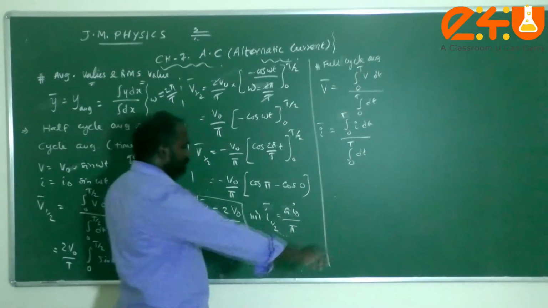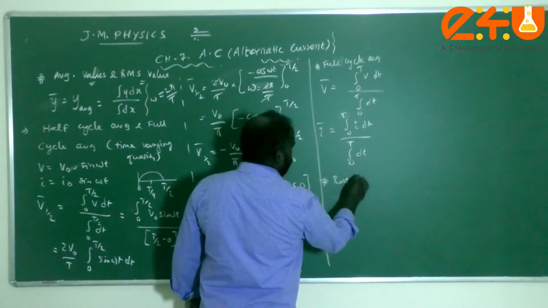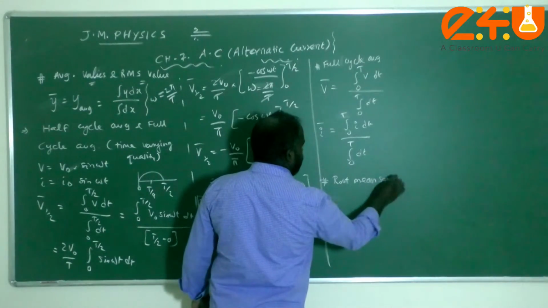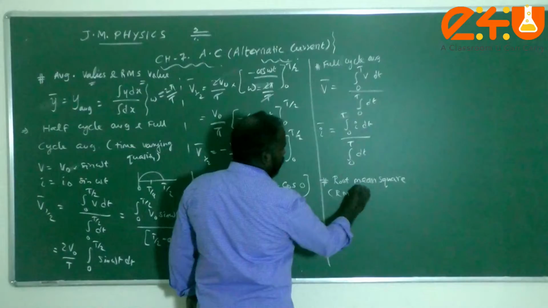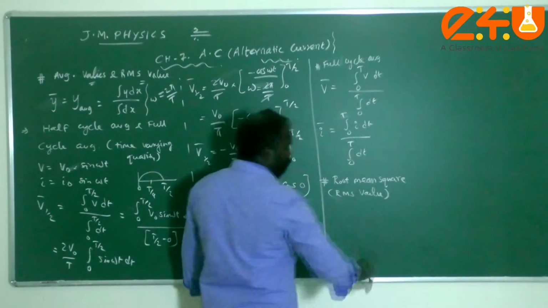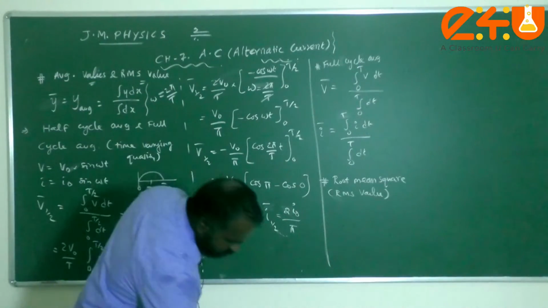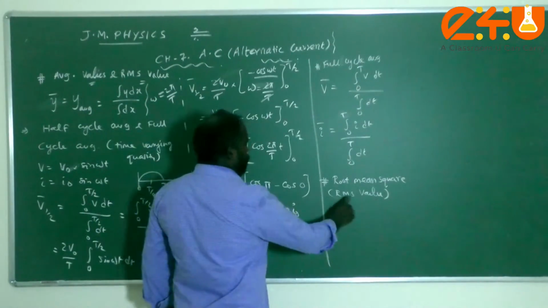Okay. And next, you just see that another one is called root mean square value. It is simply called RMS. So the RMS value. It's very simple, children. What you must know is how to evaluate the integration. That basic integral process you must learn as physics students. So what is this root mean square?